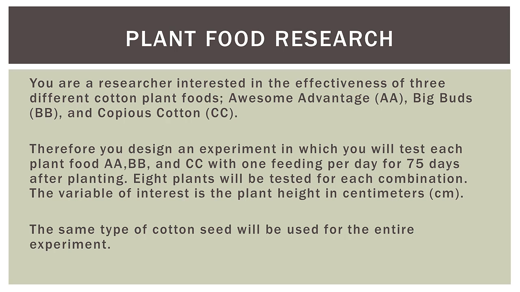So, we're going to take each plant food, AA, BB, and CC, we're going to put 8 plants with each food, and we're going to feed it once per day for 75 days, and then measure the height of the plant. That's our experiment. Now, the same type of cotton seed will be used for the entire experiment to control for the type of seed.